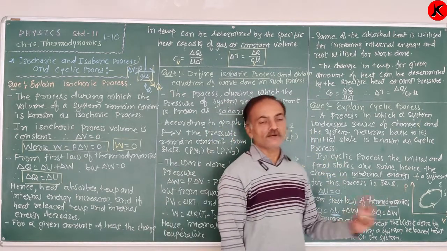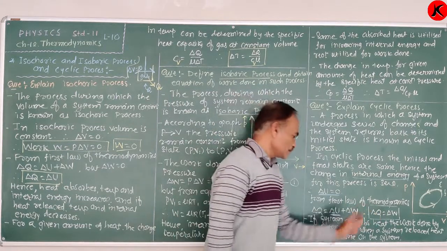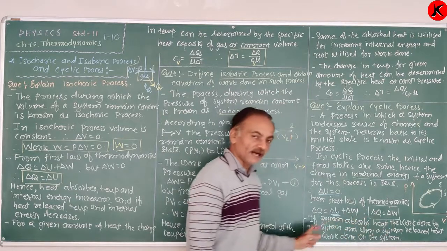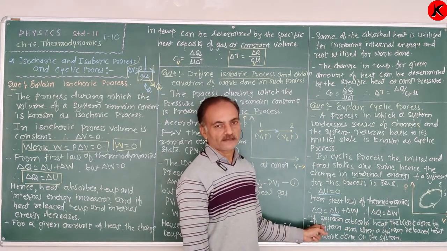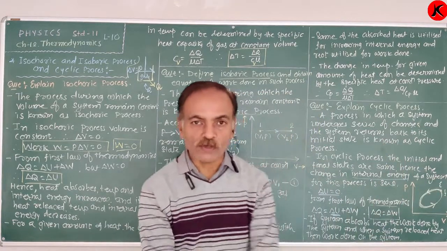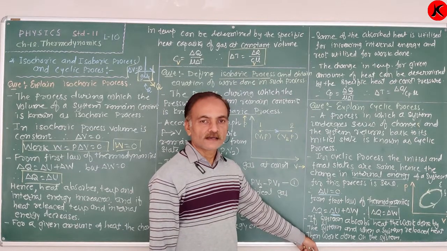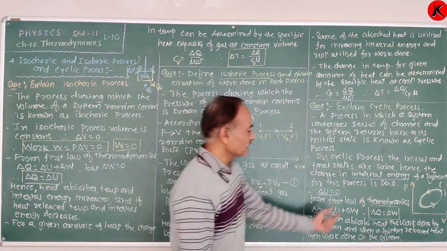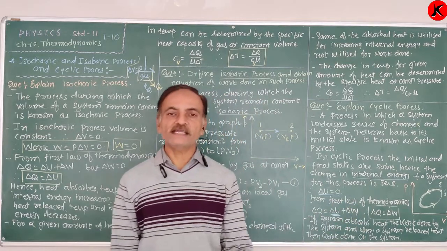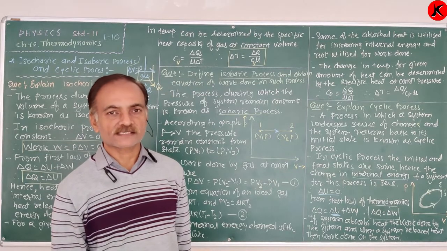Therefore, delta Q is equal to delta W. If the system absorbs the heat, the work is done by the system on the surrounding, and if the system releases the heat, the work is done on the system by the surrounding. So there is the relation between the absorbed heat and work done by the system in case of a cyclic process.